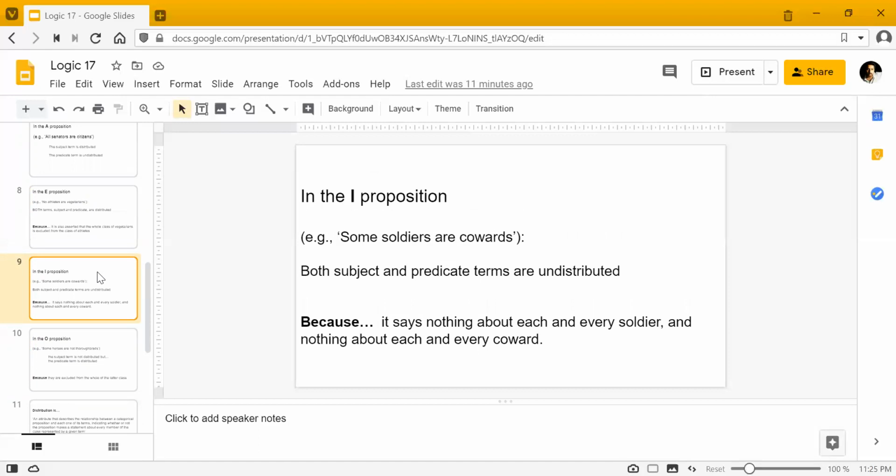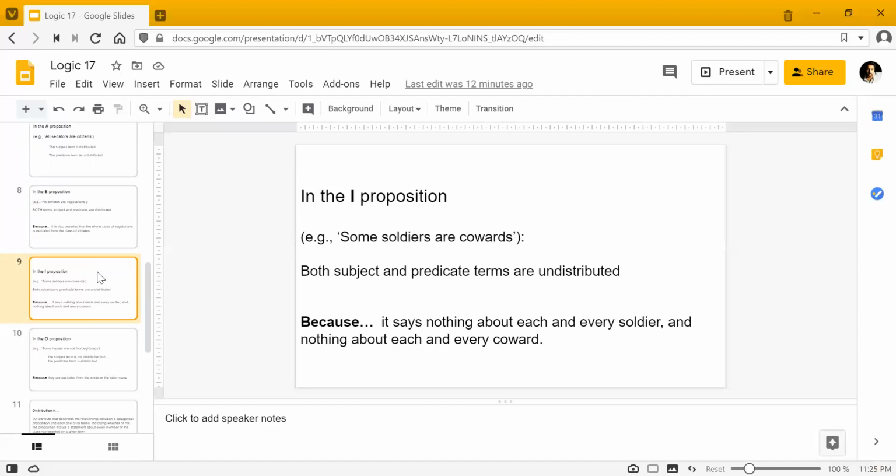ठीक है? I proposition में ये हो रहा है कि दोनों terms, subject और predicate term, दोनों undistributed हैं. We're not talking about all the soldiers in the world or all the members that could be put in that set of soldiers. And obviously, we're not talking about all the cowards in the world, right? We're not saying कि सारे cowards जो हैं वो soldier हैं. We're just talking about कि कुछ ऐसे soldiers हैं जो cowards हैं. So obviously, we're referring to not all members of these two terms.